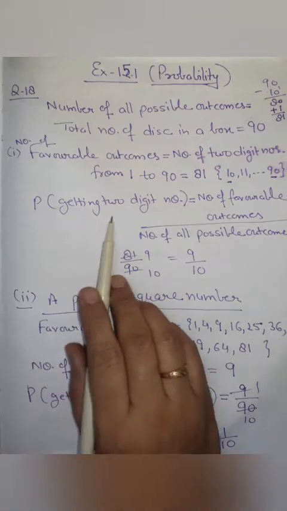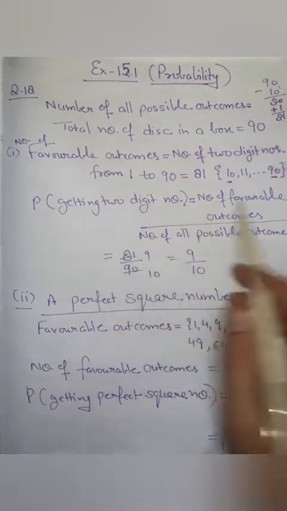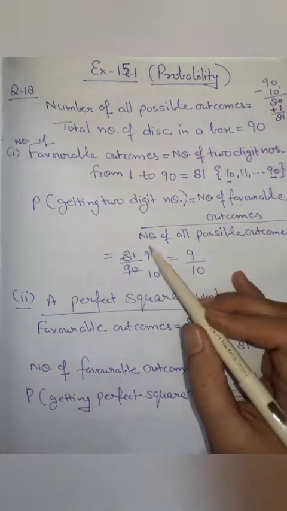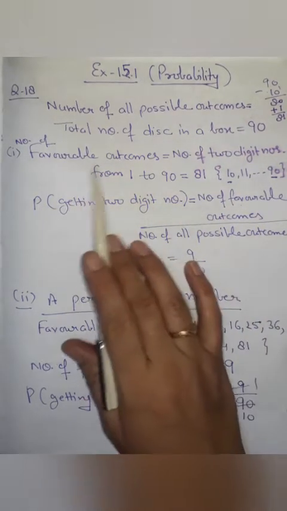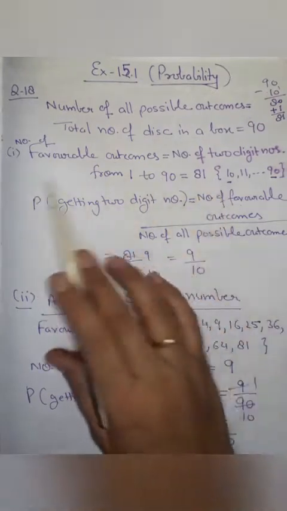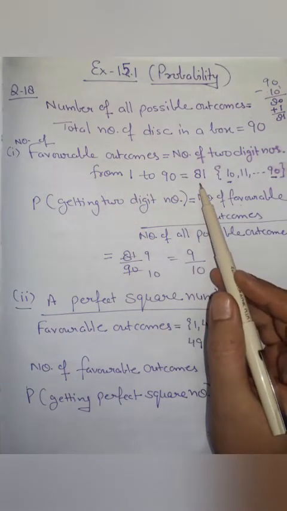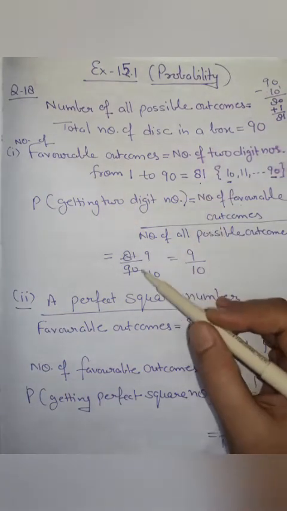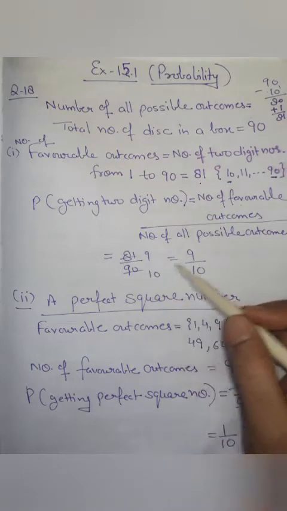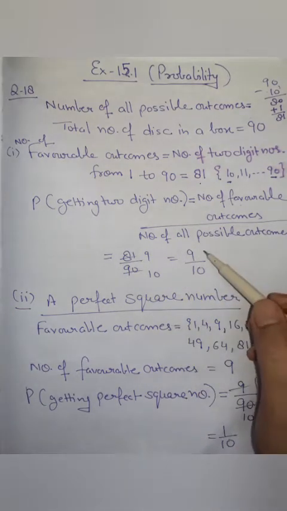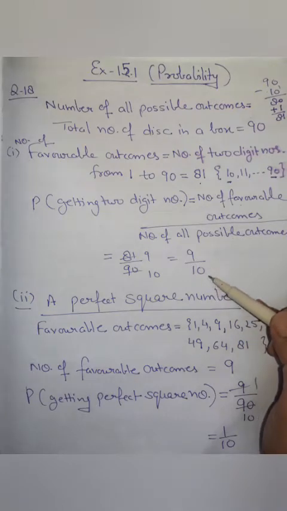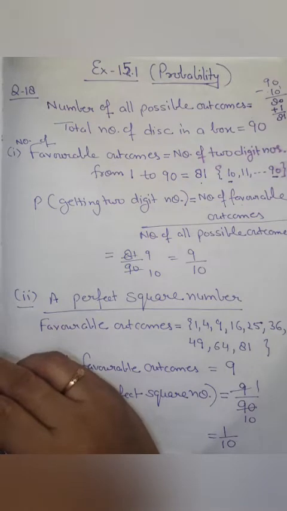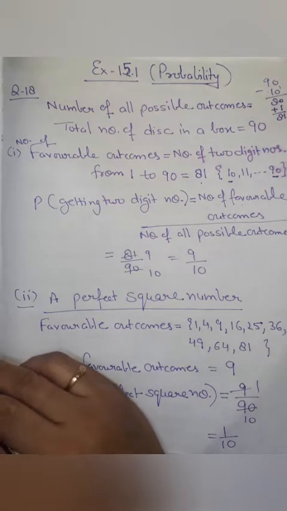Now the probability of getting a two-digit number will be equal to the number of favorable outcomes upon the number of all possible outcomes. So the favorable outcomes are 81 and the total number of outcomes is 90. 81 upon 90, if we solve it, we will get 9 upon 10. Now the second part is the probability of getting a perfect square number if we draw one disc at random.